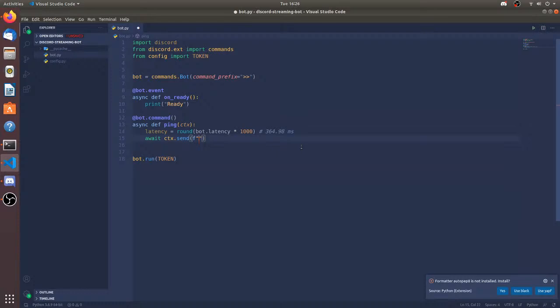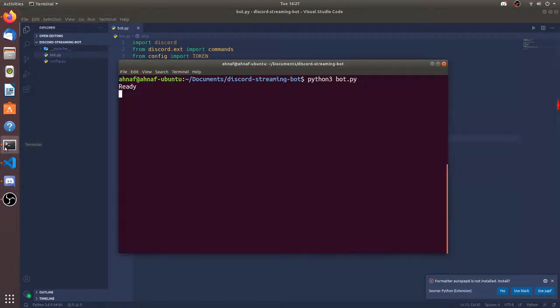So await ctx.send, I'm going to be bolding it. So now the latency is going to be, let's do this, and then ms, since it's in milliseconds. Now let's run the bot.